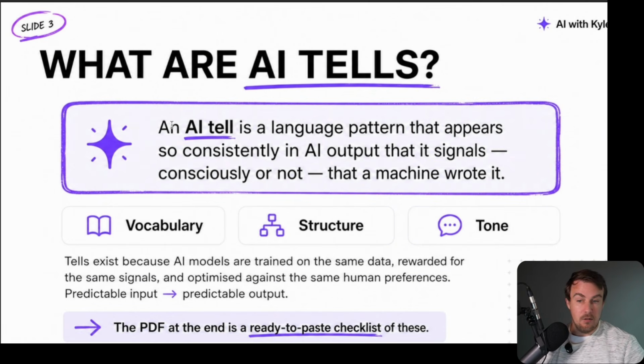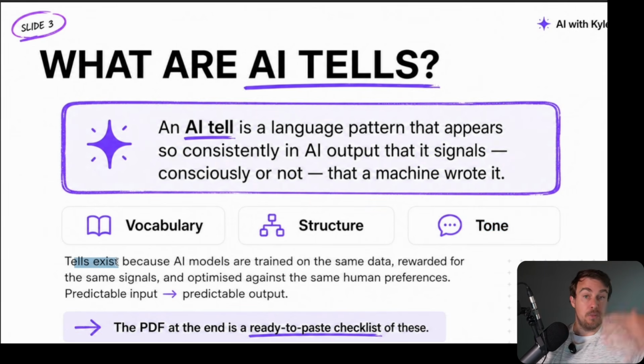So AI tells are language patterns that appear consistently in AI, and they tell us that an AI has written it. There are some that you're going to recognize immediately. I can see one right here, these em dashes. Em dashes are obviously something that humans use, but they have increasingly become a tell to tell us that, okay, no, this is probably written by artificial intelligence, because not that many humans actually use them. And this can be in vocabulary, so words like delve, for example. It could be in structure, the use of em dashes, and it could be in tone. We'll go through a couple of examples here.